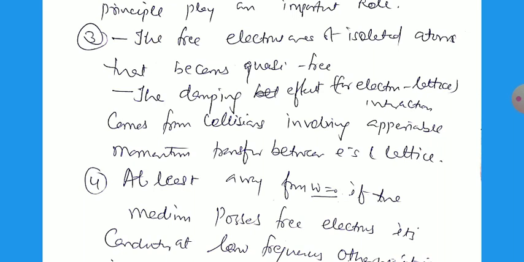So we can conclude that at low frequency, omega tending to 0, the free electrons will be responsible for the conductivity, and some electrons which become free due to collisions between the electrons are also responsible for the conductivity. So we can say this also depends on the frequency of the incident wave. The conductivity of the medium will also depend on the frequency of the incident wave.